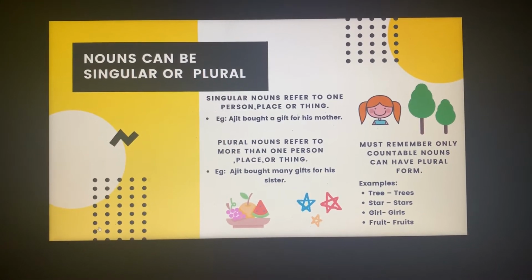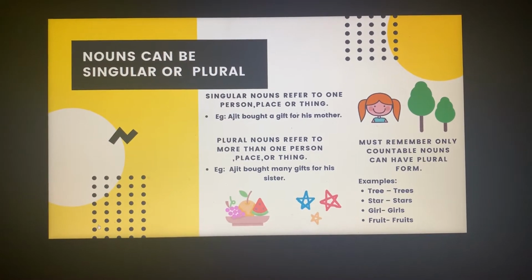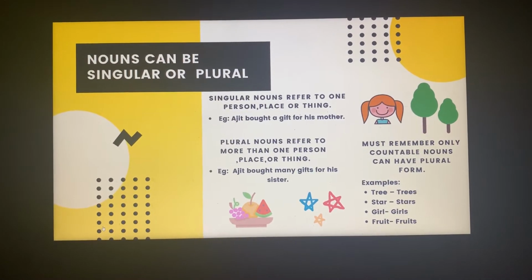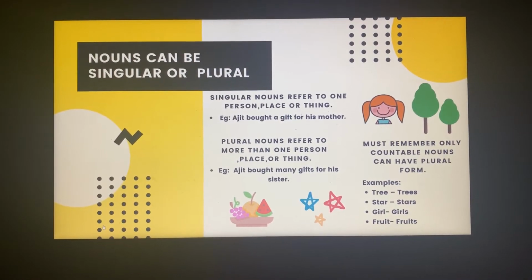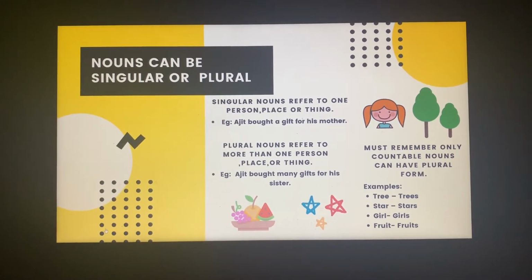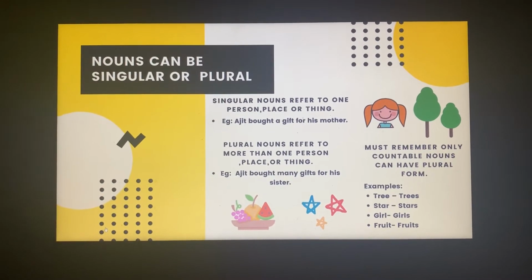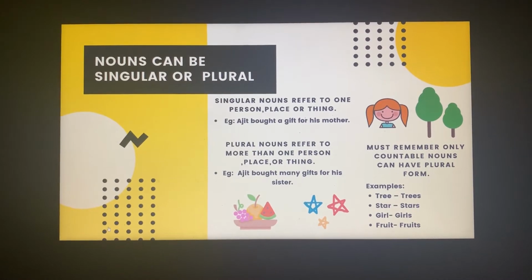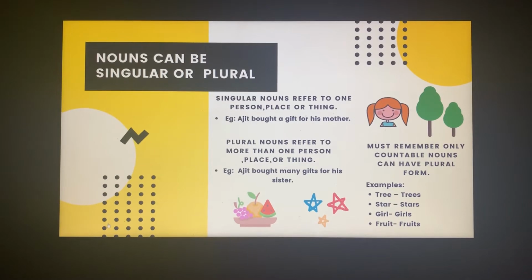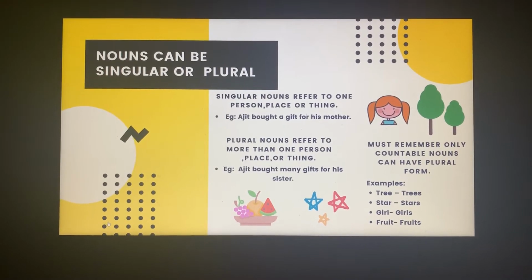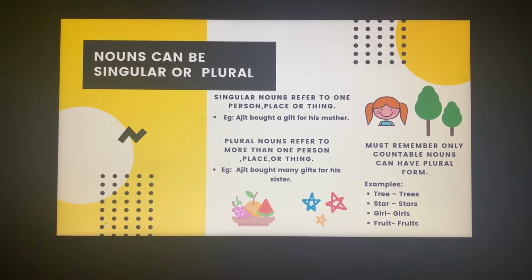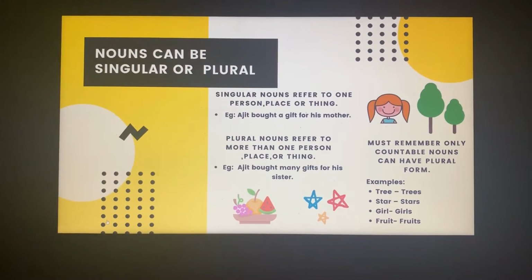Let us see some more examples of plural nouns. Tree, trees. Star, stars. Girl, girls. Fruit, fruits. In all these cases you can see we have made the plural by adding an S to the word. When I add an S to tree, it becomes trees. When I add an S to star, it becomes stars.